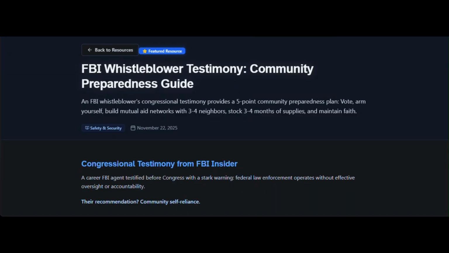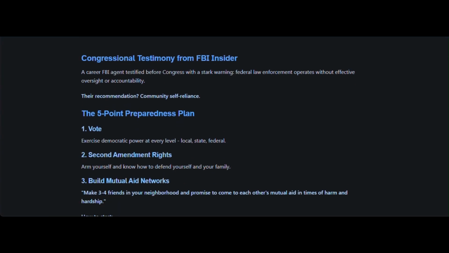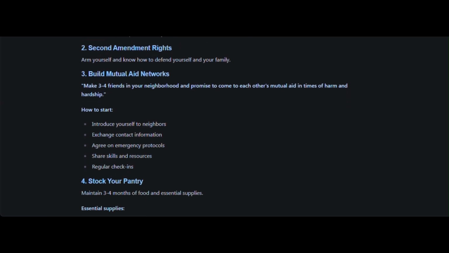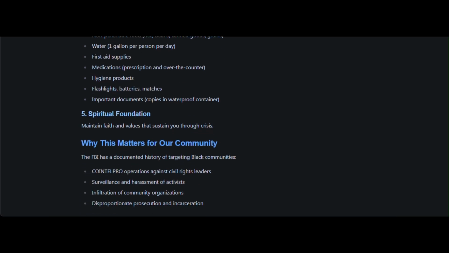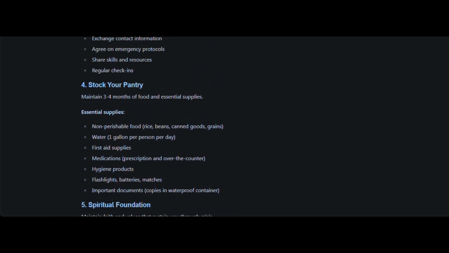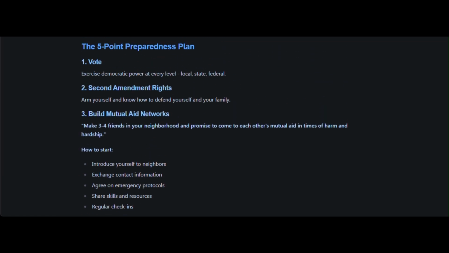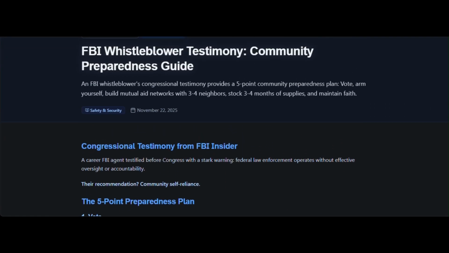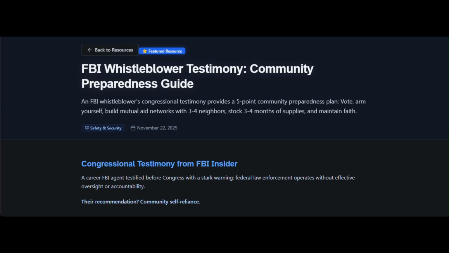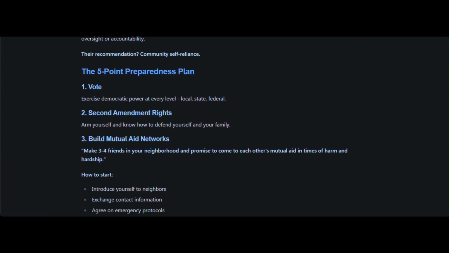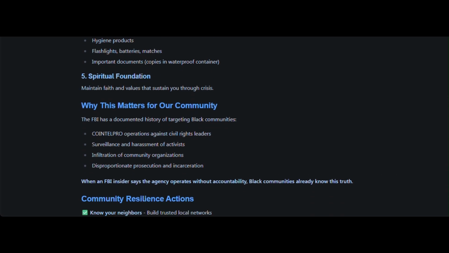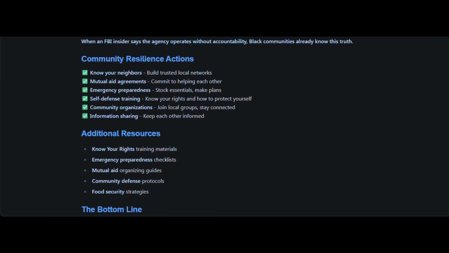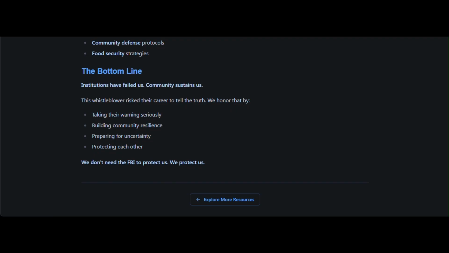Resources include comprehensive guides on topics like understanding your Fourth Amendment rights, Project 2025 and what it means for our communities, and organizing your first community action. Each resource features the complete article in readable format, author information, category tags, publication date, and related resources. External resources include verified attribution and outbound links. Content is written in accessible language, avoiding legal jargon while maintaining accuracy. This ensures that rights education reaches beyond those with formal training, democratizing legal knowledge that has historically been gatekept.